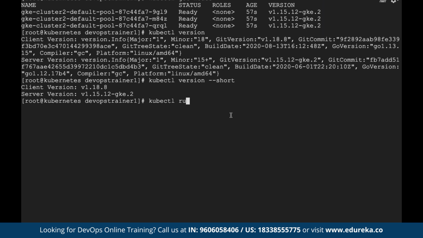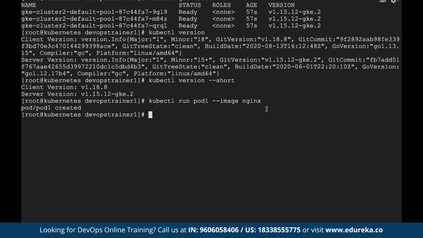Let's say you want to create a pod named pod1. And let's say inside the pod, you want to create a container which uses the nginx image. So I'm using the command kubectl run pod1. I have to create a pod called pod1. Inside pod1, we should have a container which is using an nginx image. So I got a message pod/pod1 created.